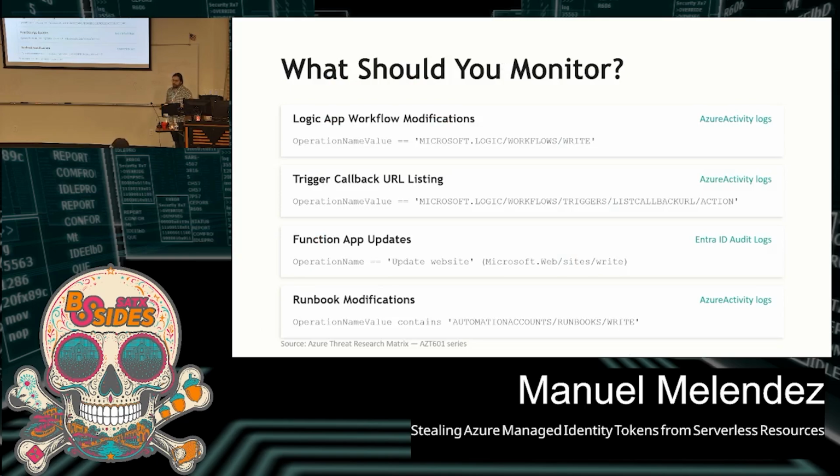So you enable your diagnostic settings, you enable logging for all these actions. These are just examples, but basically what you want to understand from this is to be on the lookout for modifications to your logic app workflows. Same thing for your functions, like if there are any new functions added to your function apps, or the same thing for your runbooks and automation. And then also watch for any triggers for your URLs, your function apps. Same thing if you see any workflow executions for your logic apps, and then also for your automation runbooks.